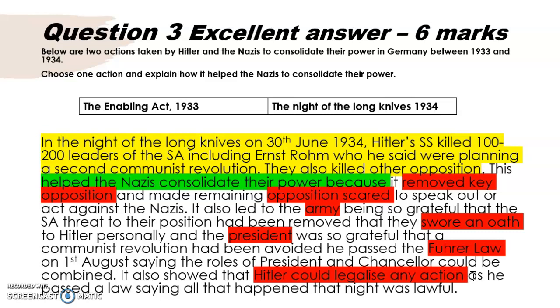You will see how this answer is made up of a brief description of the event, but ultimately an explanation of how that event answers the question, in this case, how it helps Hitler consolidate his power, or give him control, or give him more power. And so these are important parts in getting 6 marks.